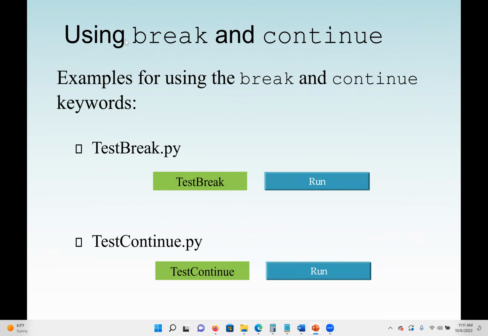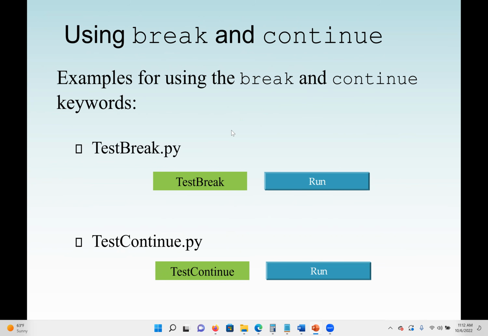Okay, so here, how do you use break and continue? Now, when you have a loop and you use the statement break, it means you want to stop the loop. You don't want the loop to continue anymore. But if you use continue, it means you want to skip some condition. So I may have a program and I may say, okay, I use a for loop.